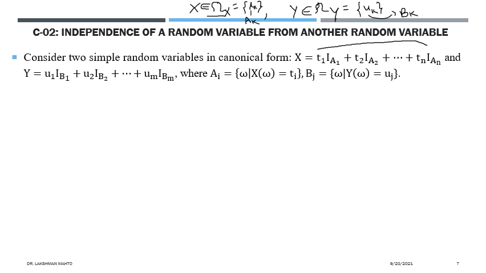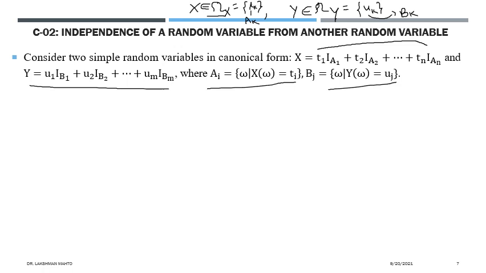So Y also can be decomposed this way. And here the definitions of Ai and Bj are defined as inverse images. This is the definition of inverse image, which I have already told you several times. So what is happening is that you are decomposing X as a weighted sum of Bernoulli random variables. Y is also a weighted sum of Bernoulli random variables.